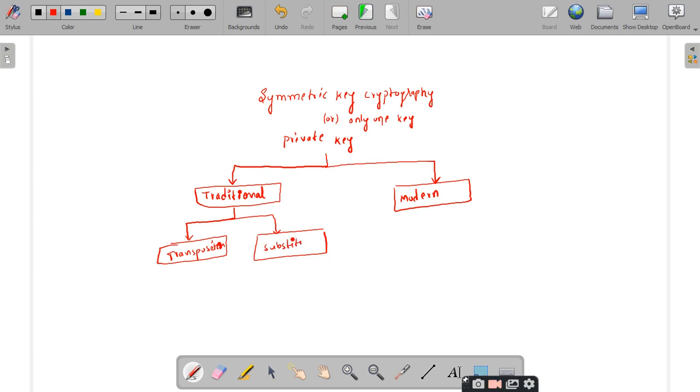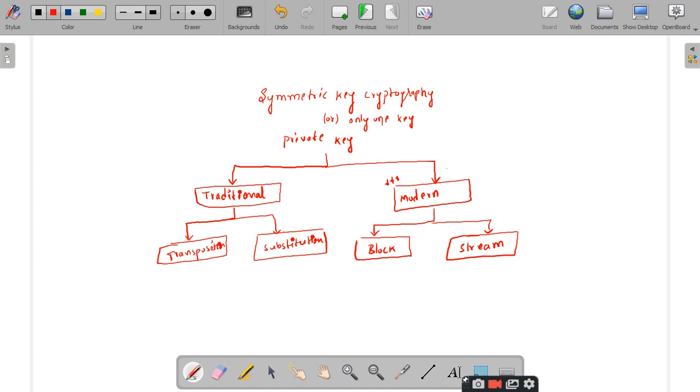So in today's class we are going to concentrate only on this symmetric key cryptography, right? So we are going to discuss these modern block ciphers. How many categories are there under these modern ciphers? Again there are 2 categories, right? One is the block cipher, sir, and the second one is the stream ciphers, right?